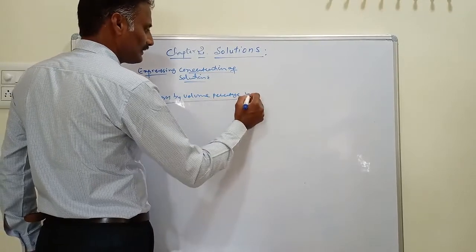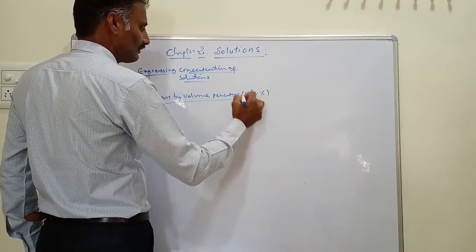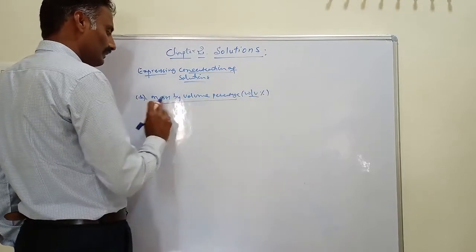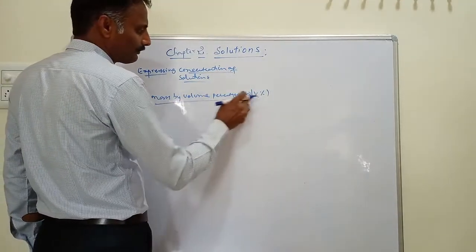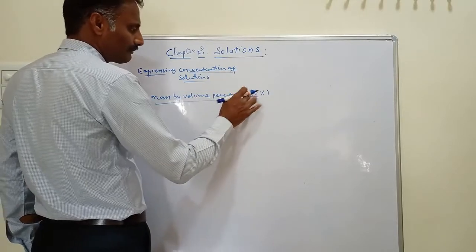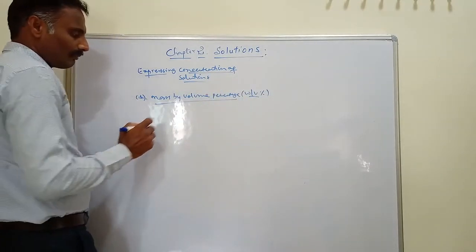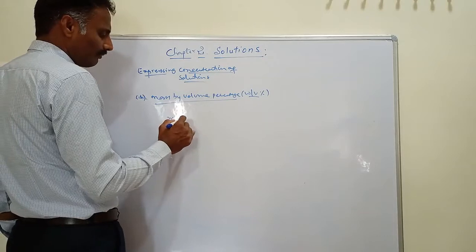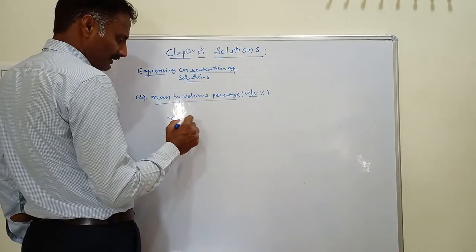Mass by volume percentage. This is W by V. Here W indicates the mass of the solute, and V indicates volume. This is mass by volume percentage.